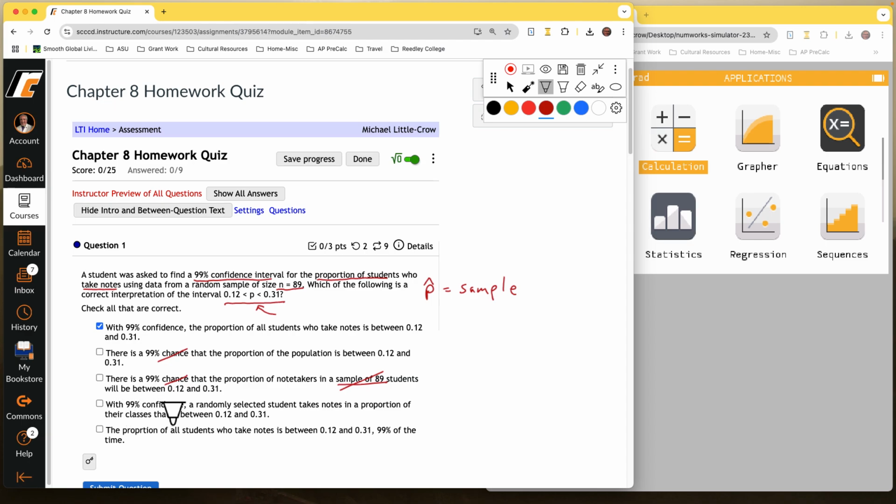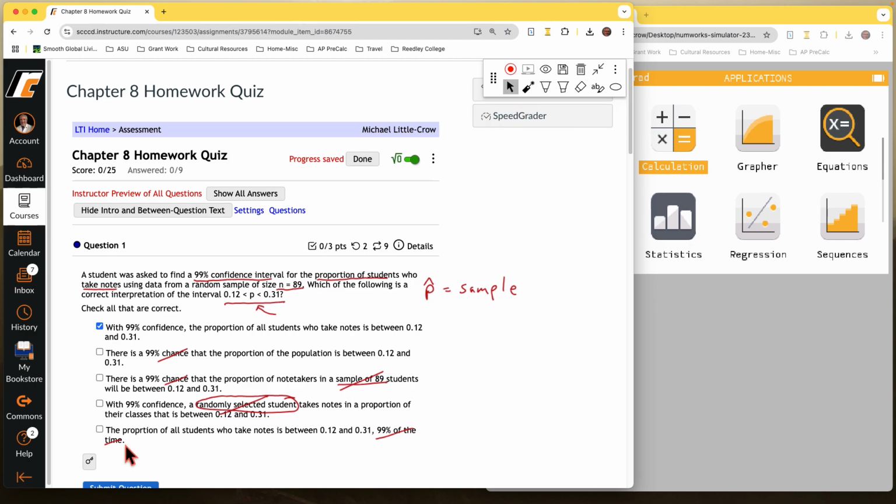With 99% confidence, sounding good, a randomly selected student. No. If you randomly select a student, this is now turning it into a probability, right? No, that's not right. Then the proportion of all students who take notes is between 12 and 31%, 0.12. Sounds right 99% of the time. Again, this is getting at a probability statement, that there's a 99% probability it happens. But remember, confidence intervals are not about probability. So the only correct one is there.